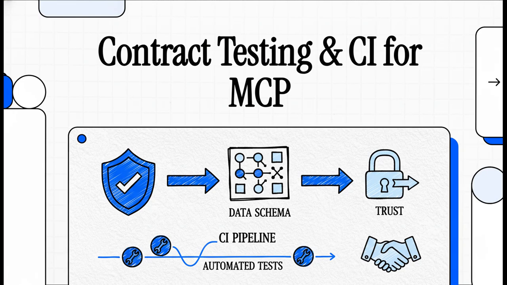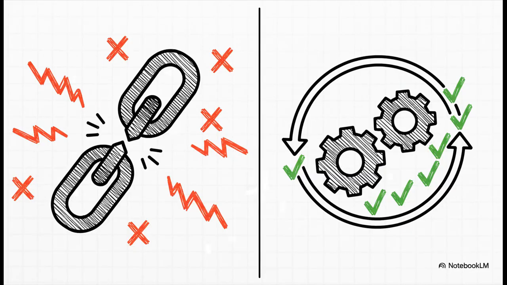When you build a tool for a multi-turn conversation platform, or MCP, you're not just writing code, you're making a promise that your tool is going to be reliable, stable, and do exactly what your users need it to do. So how do you actually keep that promise, especially when things get complicated? Well, the answer is all about contract testing and CI, and we're going to dive into exactly how it all works.